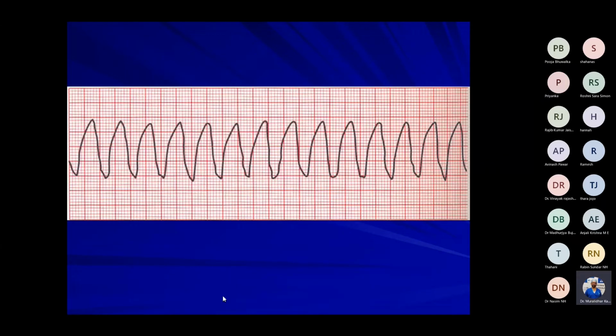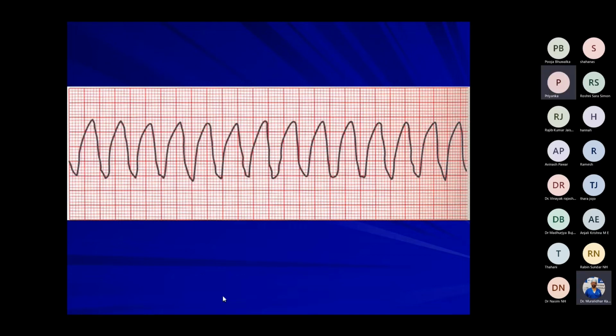The ECG is looking like this. The heart rate is around 200, 180 to 200. It is regular. There are no P waves, very good. QRS is wide. Very good.